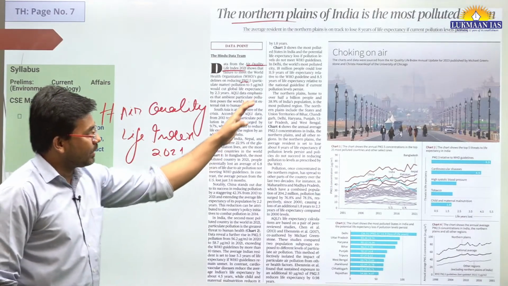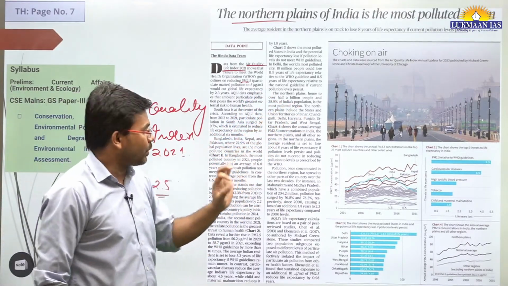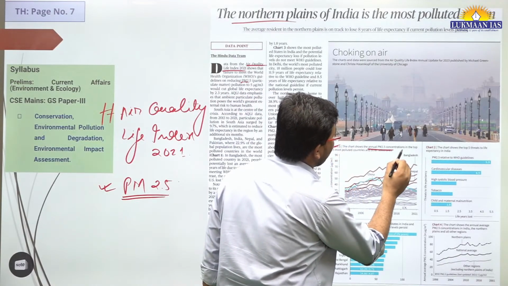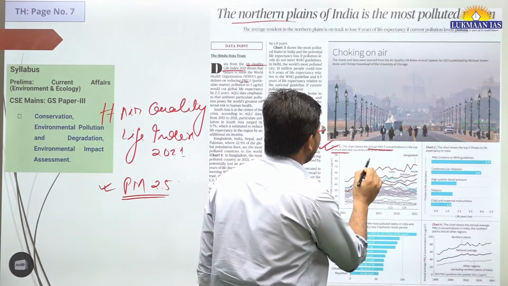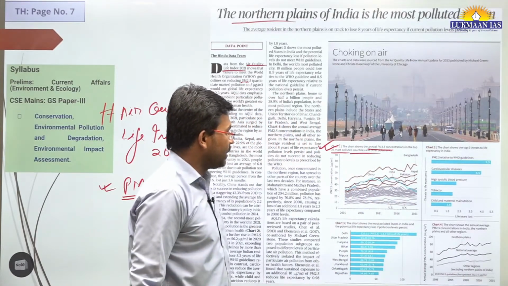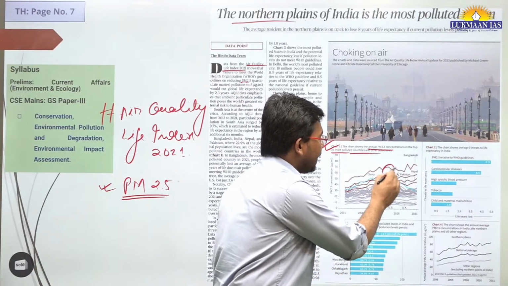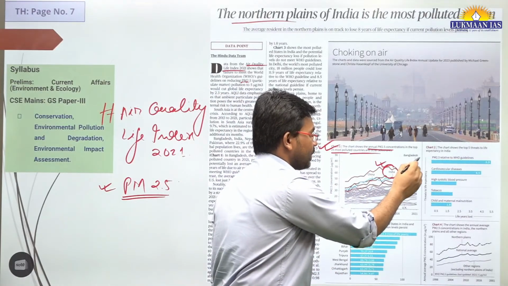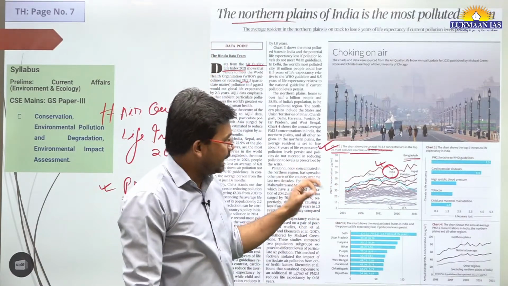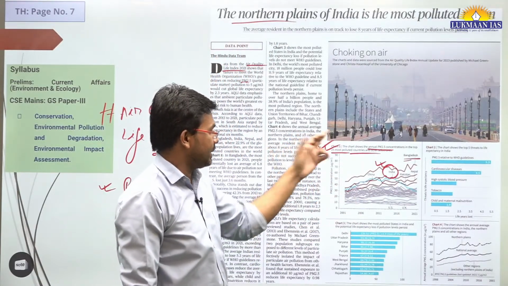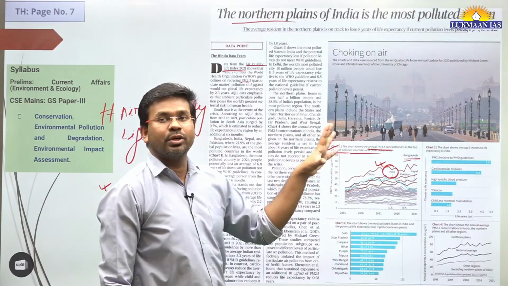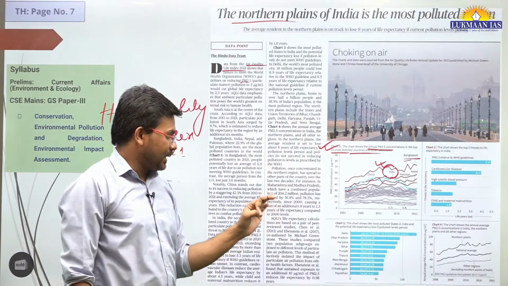So now they have given certain charts. These charts are important. Chart 1 shows the annual PM 2.5 concentration in the top 5 most polluted countries and other selected countries. Among them, India is one of the most polluted countries. The topmost polluted country is Bangladesh. India also lies among the topmost countries: Bangladesh, Nepal, Pakistan, India, China.